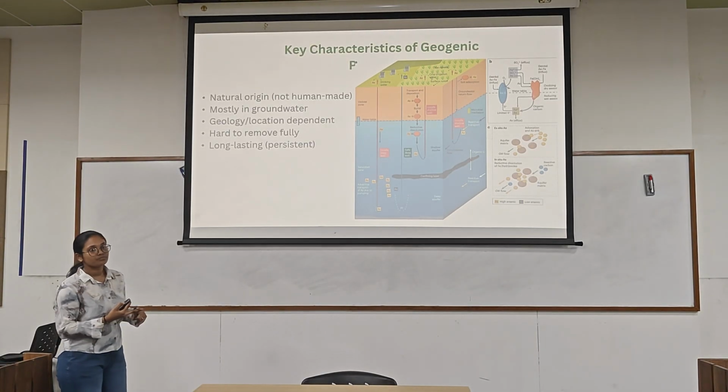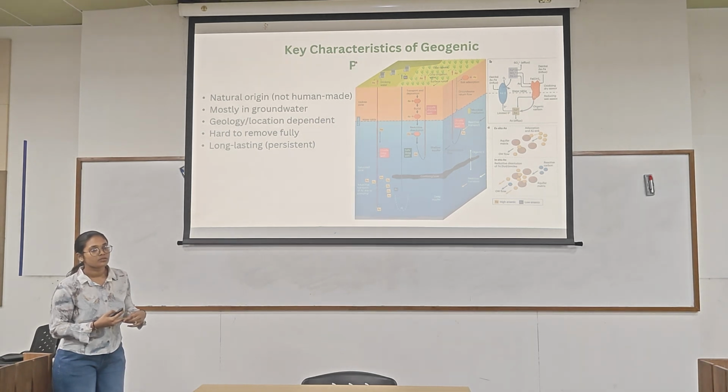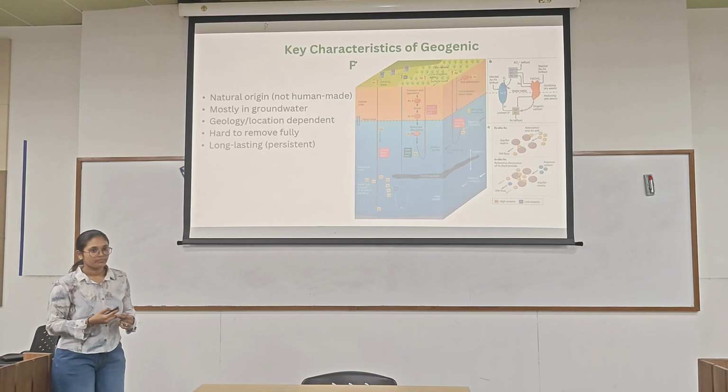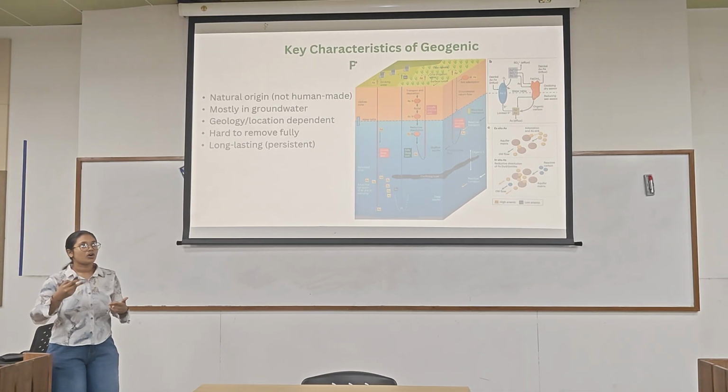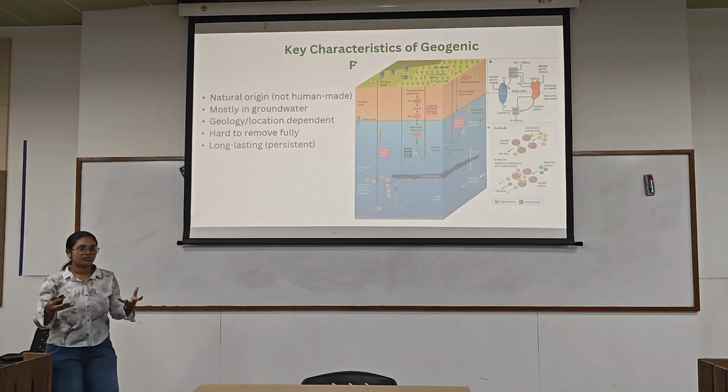Any idea which one is more toxic, As+3 or As+5, or both? As+3 is most toxic. As the oxygen level and iron content increase, the arsenic content will increase because of rust formation.